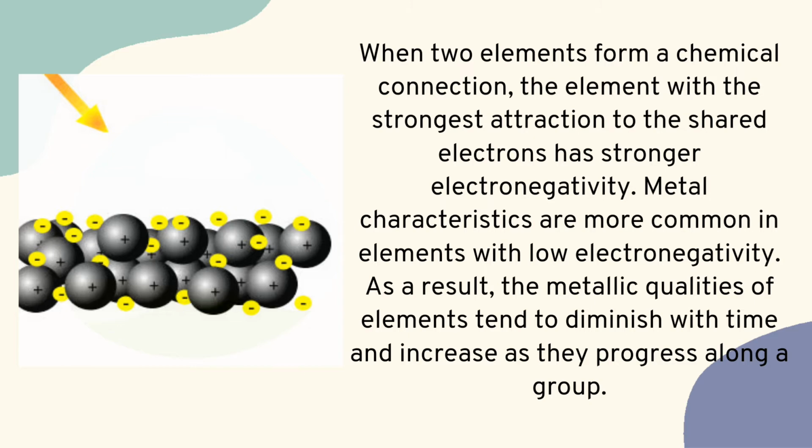For example, element 1 and element 2 tend to form a chemical connection. Element 1 has the stronger attraction, so it has the stronger electronegativity. But in this case, element 2 has the characteristics of metal since it is stated that metals have low electronegativity. Element 2 is our metal.